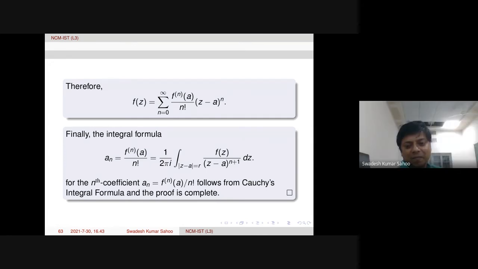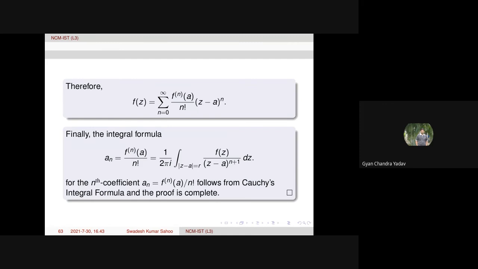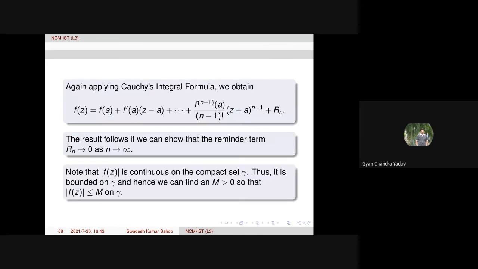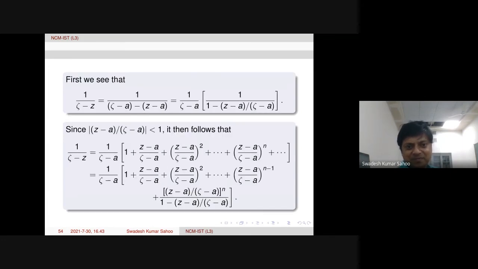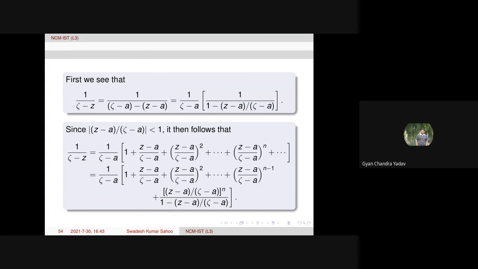Sir, in the proof of Taylor's theorem, once we get 1 upon zeta minus z in geometric series expansion, yes, this one. In the bracket term, we can write it as summation from n equal to 1 to infinity of (z minus a upon zeta minus a) power n, with infinity terms, and then put it into the function. So why are you taking that Rn and then tending to infinity that Rn?